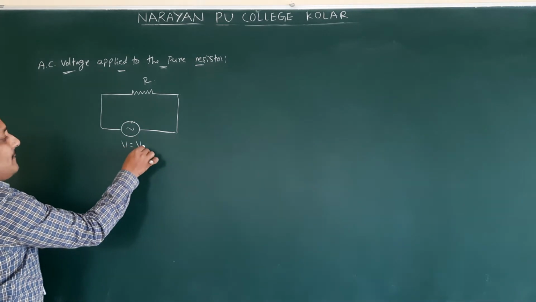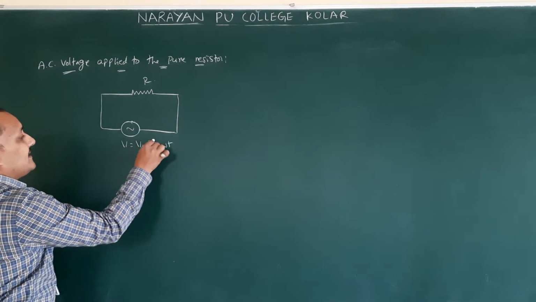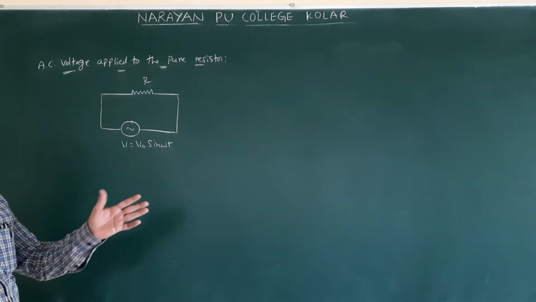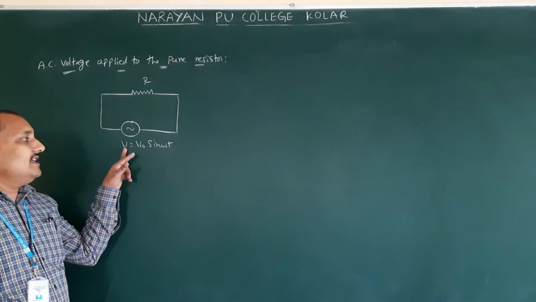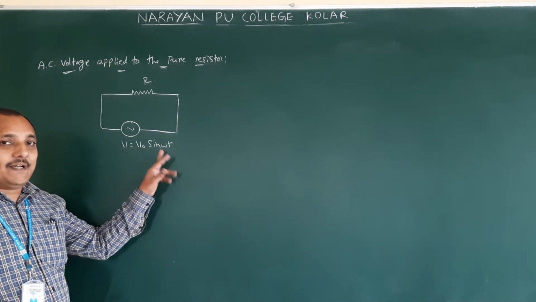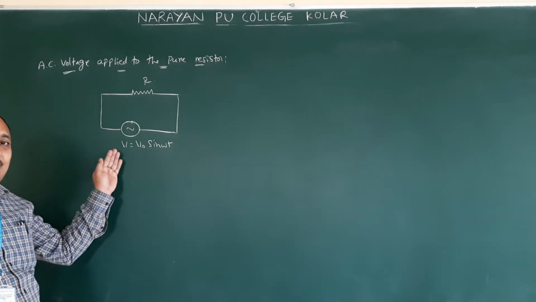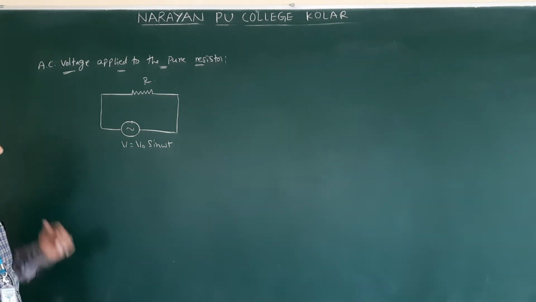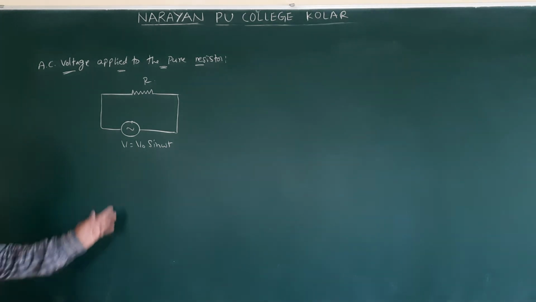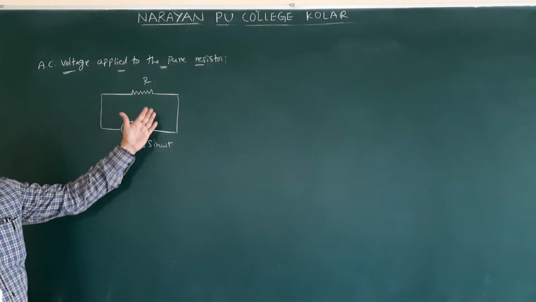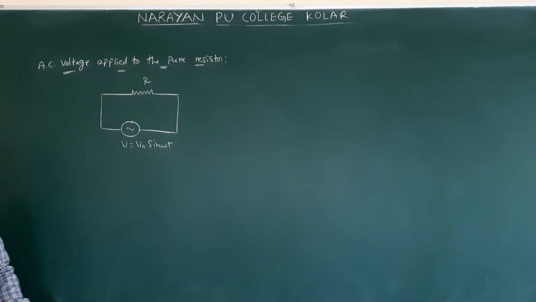So V is equal to V naught sin omega t. In our book, they write E is equal to E naught sin omega t. Both will be correct, either V naught or E naught, so you don't need to worry about that. Then current will be passing through this circuit.